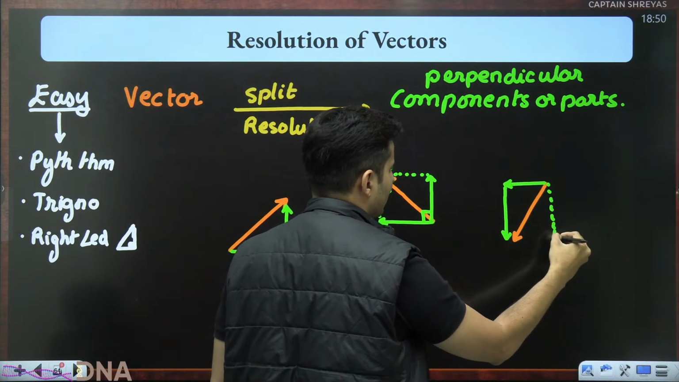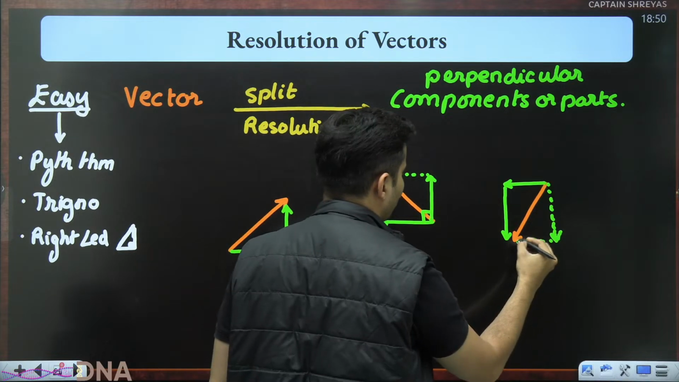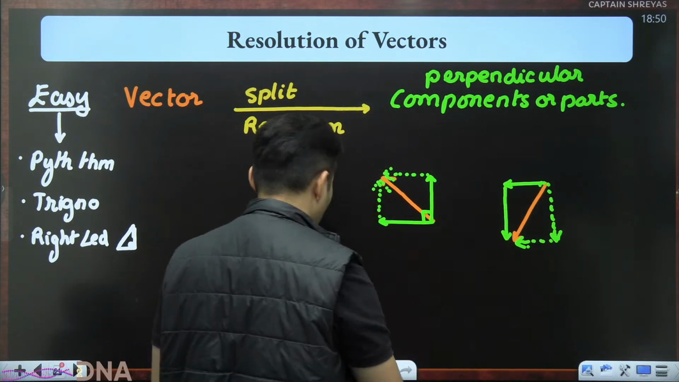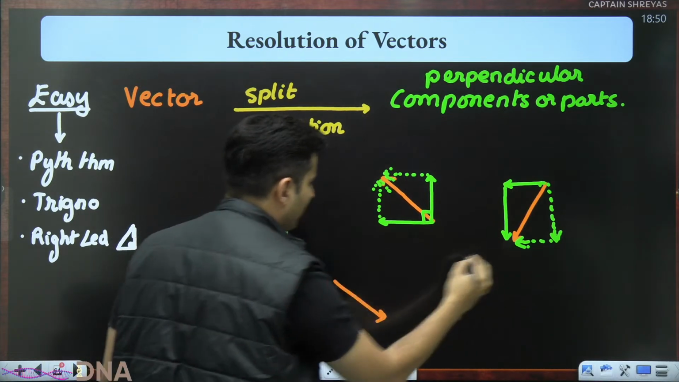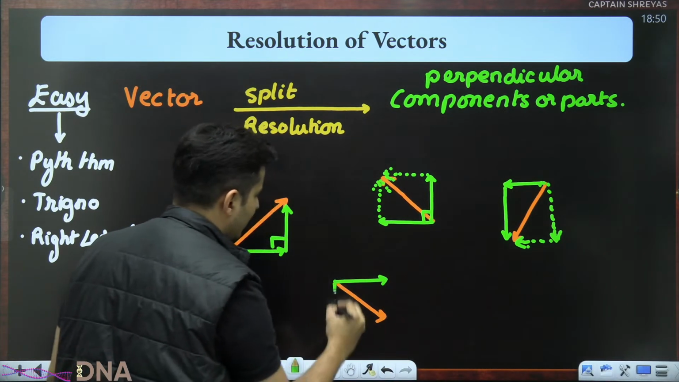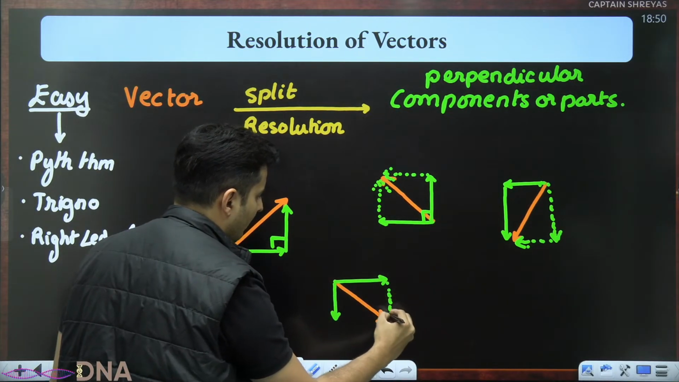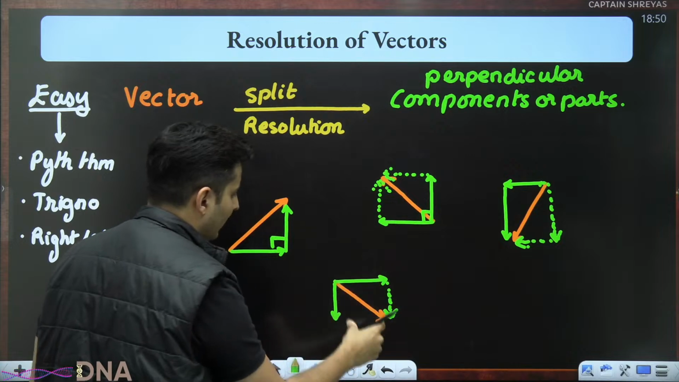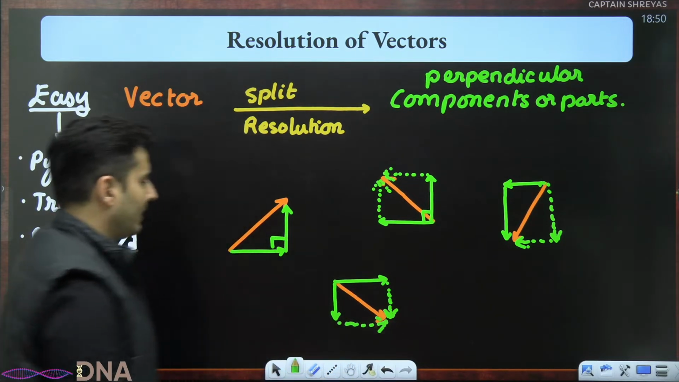I could have placed this vector over here also. It's one and the same thing. I could have taken this over here. If I had a vector like this, I could have split it into one component like this, another component like this. You can see if I place this over here, I still get back my original vector. Or if I take this vector over here, I still get back my original vector.